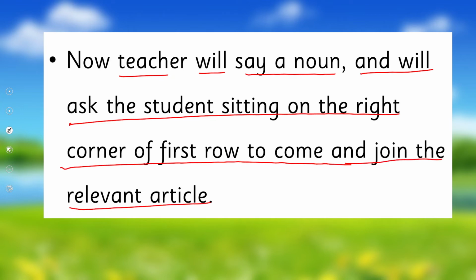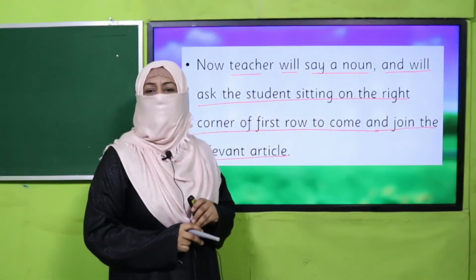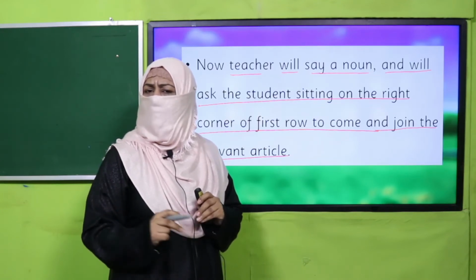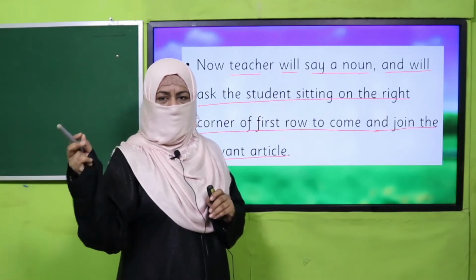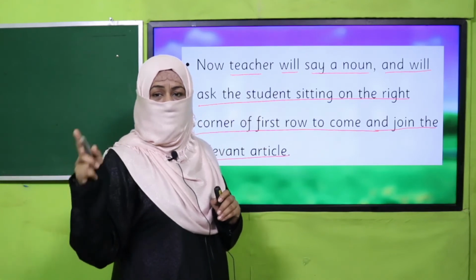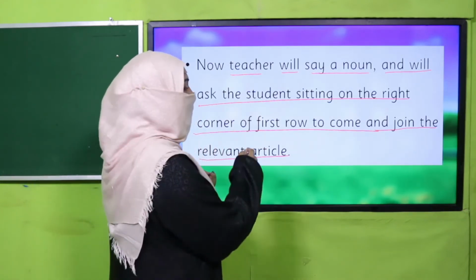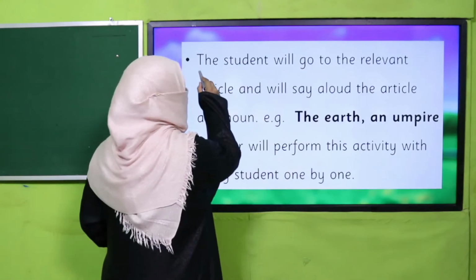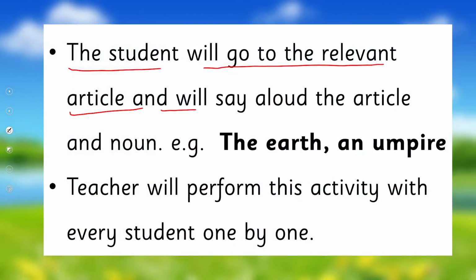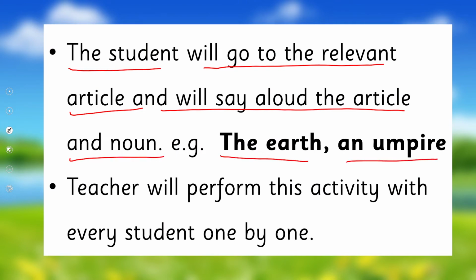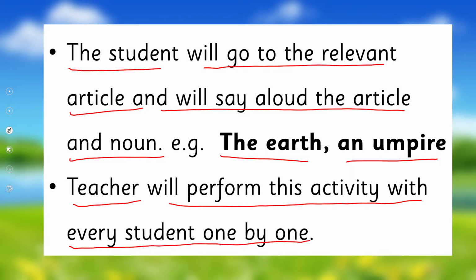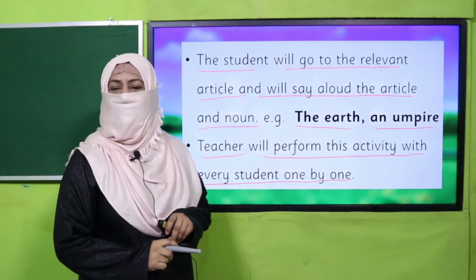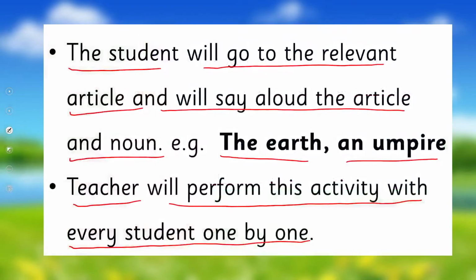And why are we starting from the right side? Because it is a beautiful sunnah of our beloved Prophet Hazrat Muhammad sallallahu alaihi wasallam to start every work from the right side. So teacher will say a noun and will ask the first student sitting in the first row on the right corner to come and join the relevant article. The student will go to the relevant article and will say aloud the article, for example, the earth and an empire. Teacher will perform this activity with every student of the class one by one. Okay, so pause the video, enjoy this beautiful activity, and then come back.